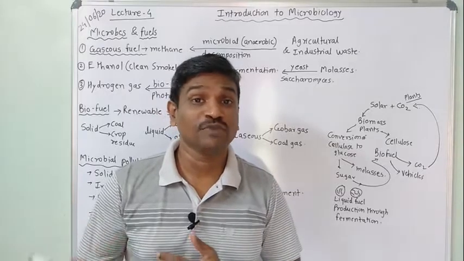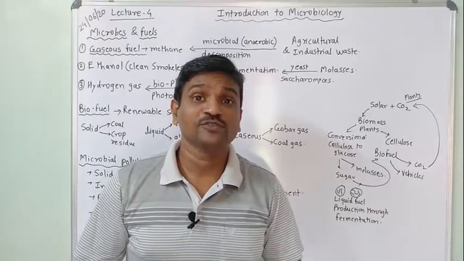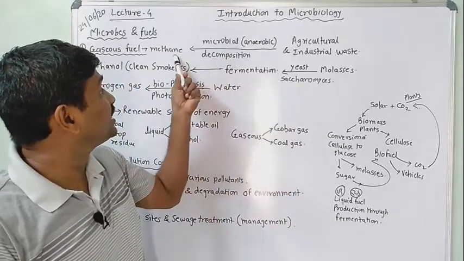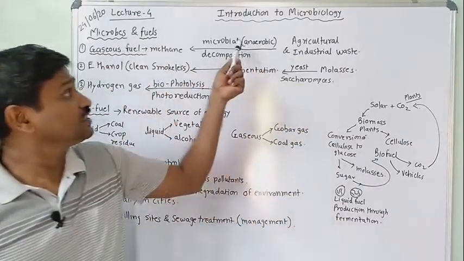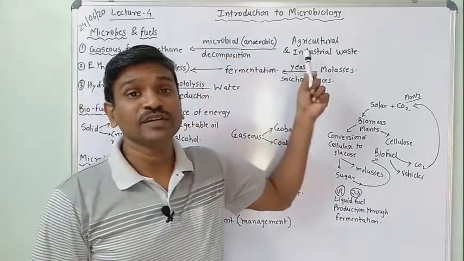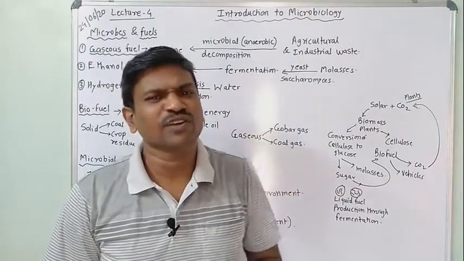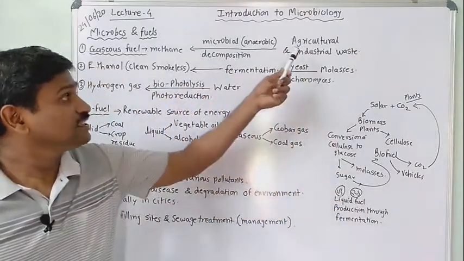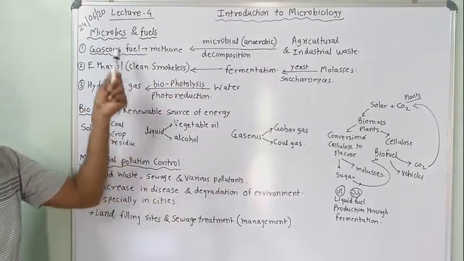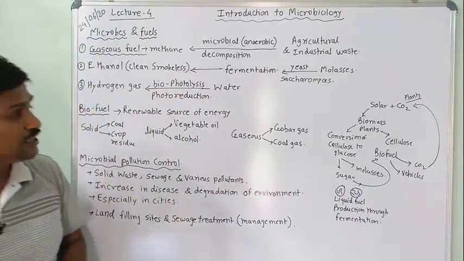One example is biogas. Biogas and gobar gas plants work on the same principle: methane is produced by degradation, with the help of microbial anaerobic decomposition. Anaerobic means it does not require oxygen. So that forms methane, and that gaseous fuel can be obtained by the use of microbes. Then the second is liquid fuel.